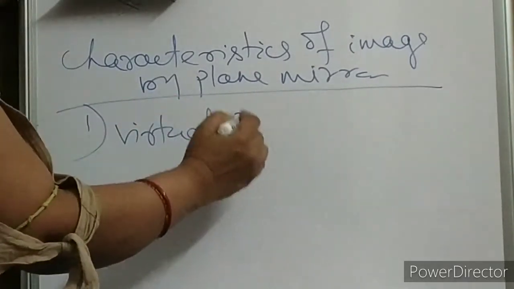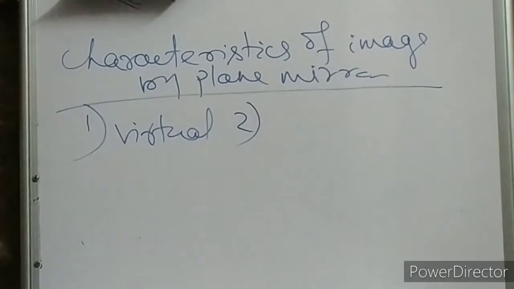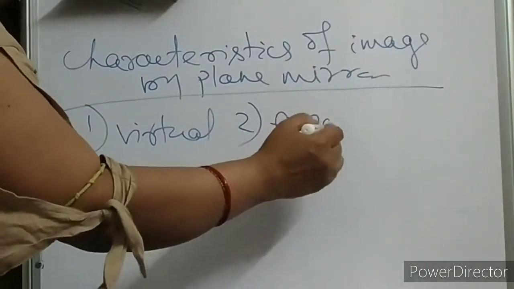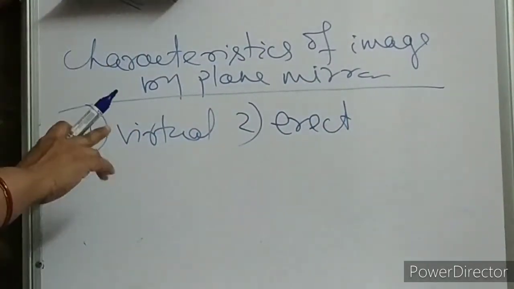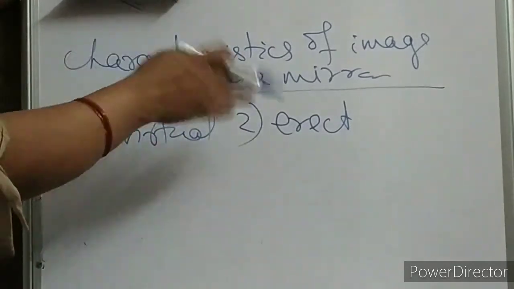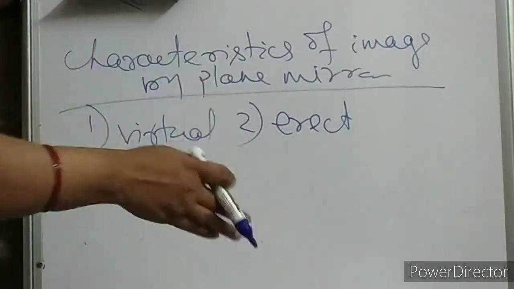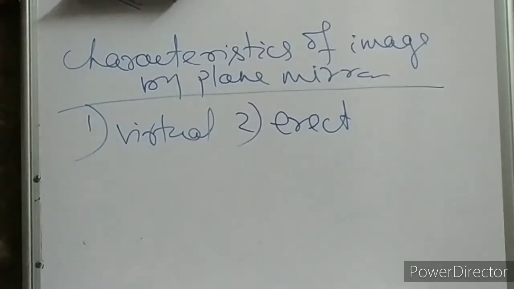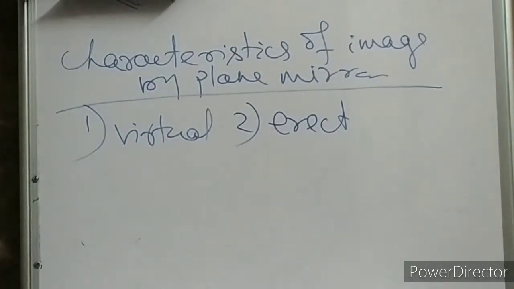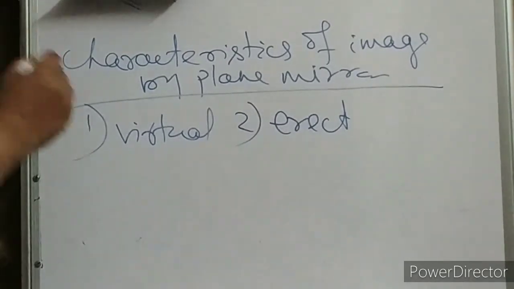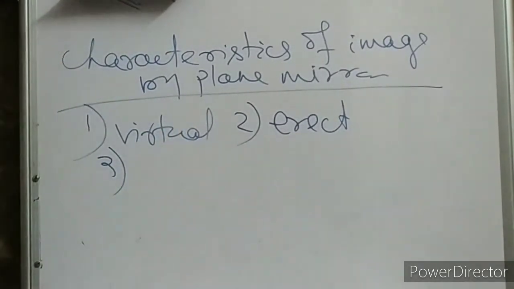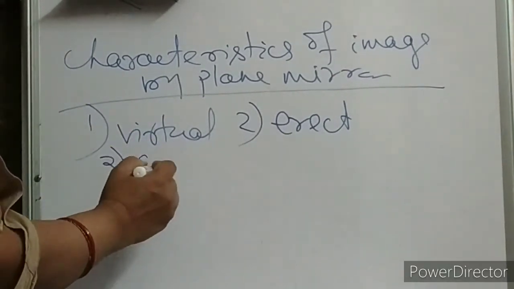Second point, when it is virtual, what will it be? Virtual and erect, or upright. Real means inverted, virtual means erect. We have just seen so many examples. The images are upright, straight, erect. And what we have observed, third, the object size is the same as the image size. The size of the image is the same as your object size.